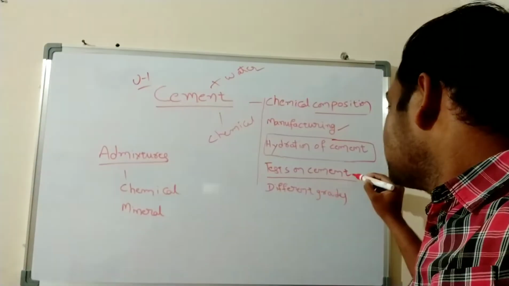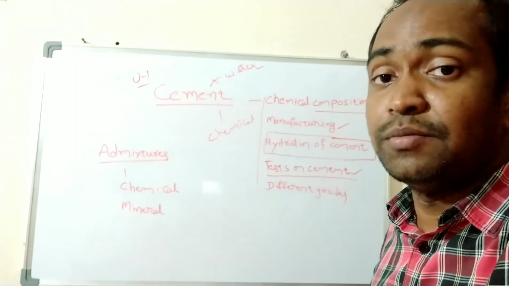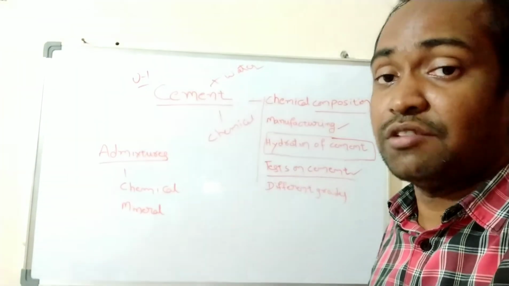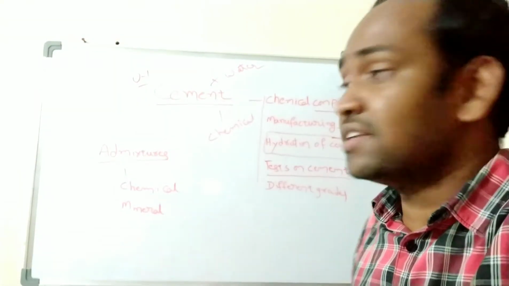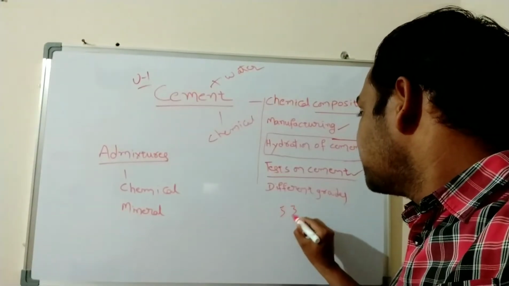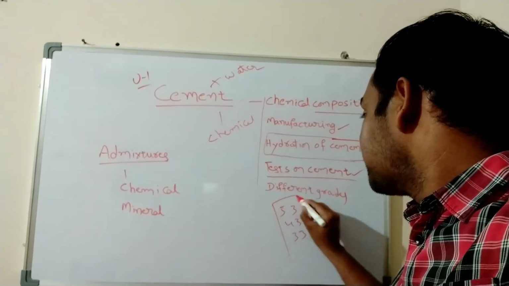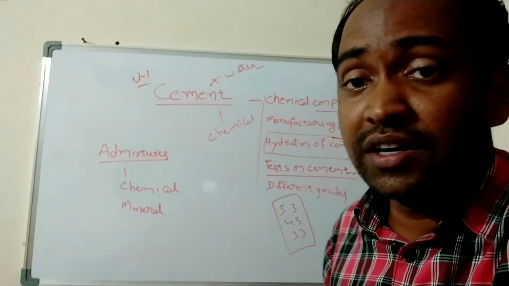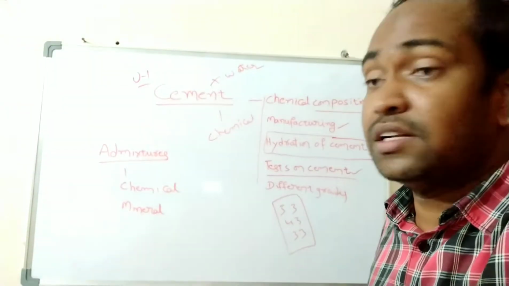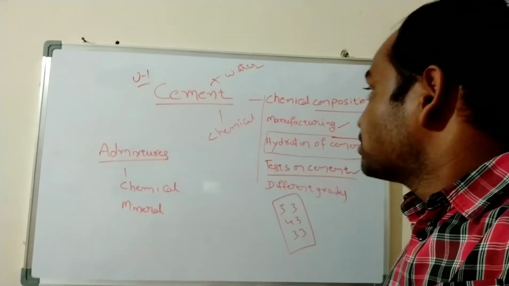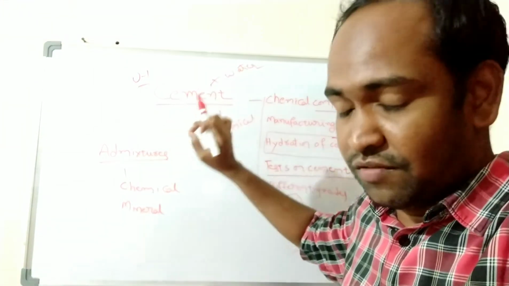So we will study what are the various tests to be conducted on cement to measure its strength or quality. And also different grades of cement are there in the market. We can see 53 grade cement, 43 grade cement, 33 grade cement, like that we will see in the market. So what are the different grades of cement available in the market, we will see. Understand or no? So about cement we will study in first year, in first unit.